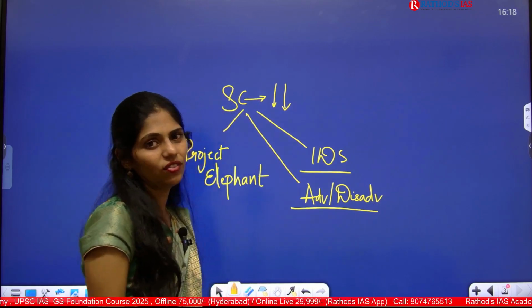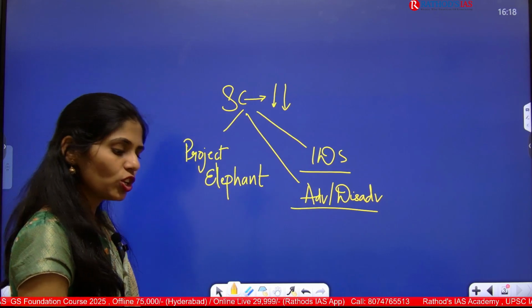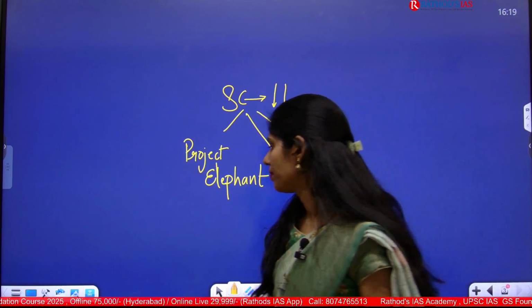All these are very important for your GS paper 3 under environment and ecology. So you can use this as a case study while you are writing your answers.